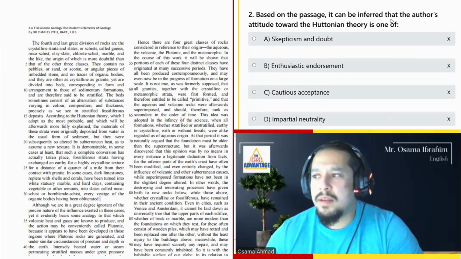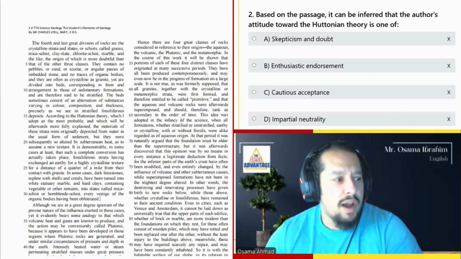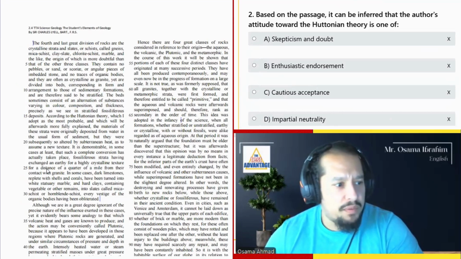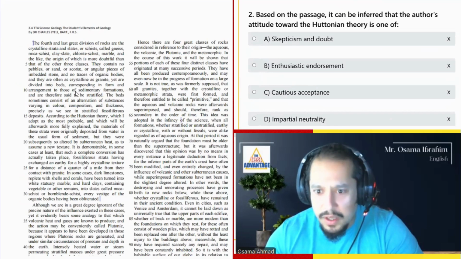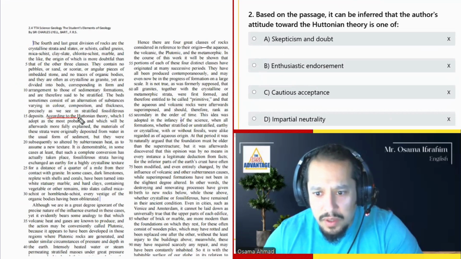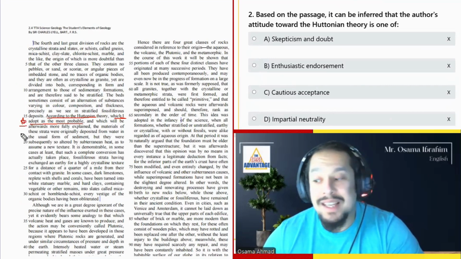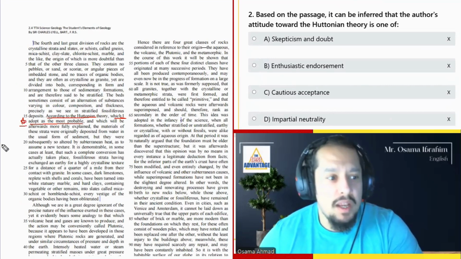Based on the passage, number 2, it can be inferred that the author's attitude toward the Newtonian theory is one of. So how does the author feel about the Newtonian theory? كلم عليها فين مش فاكر. I guess in the middle here, there it is. كلم عن the Newtonian theory هنا. بيقول which I adopt as the most probable. مش بيقول هو ده fact. بيقول I accept it as the best thing.